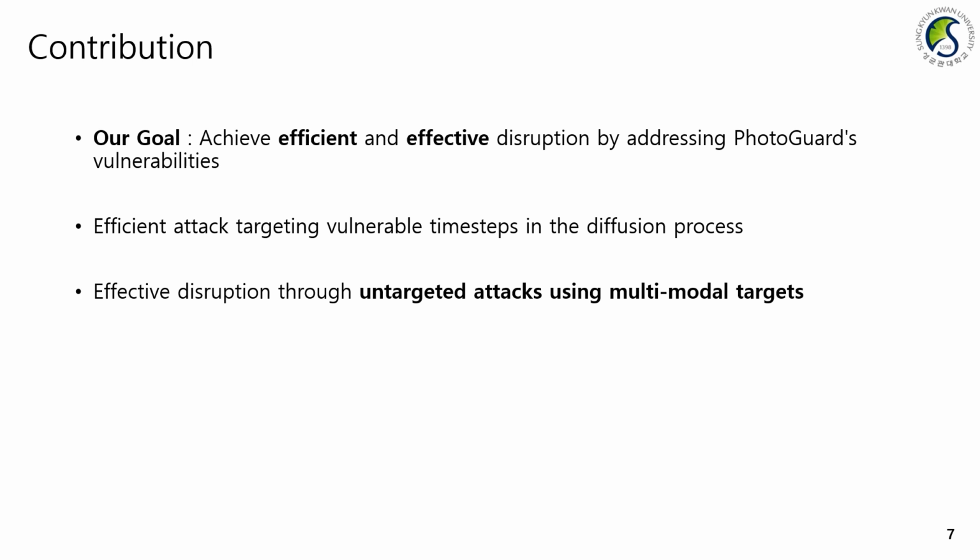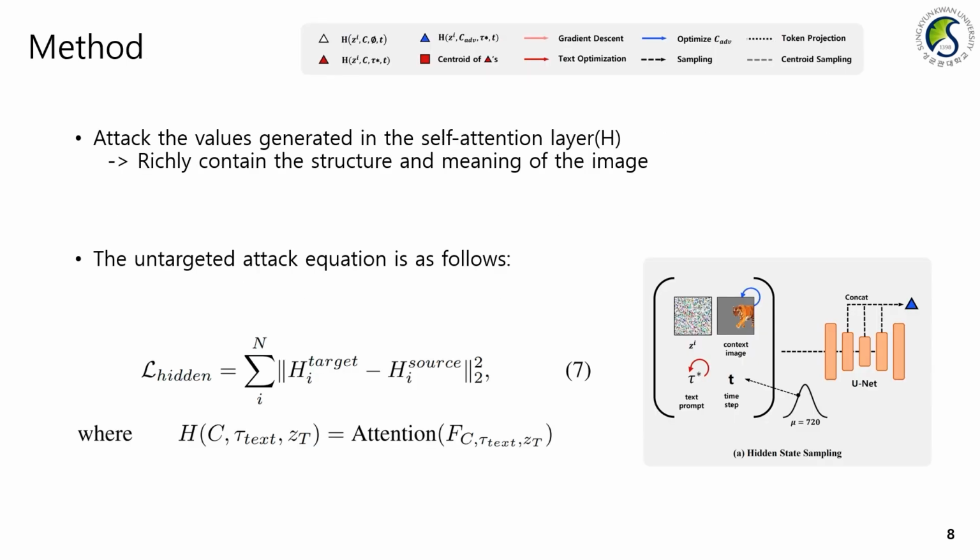As we refer to the previously obtained value as the target, it has to be designed considering the input of the multimodal inpainting model. In our work, we first find the target as the value h generated from the self-attention layer of the inpainting model from the input. This is because the h contains richer structure and meaning of the image, making it effective to disrupt.